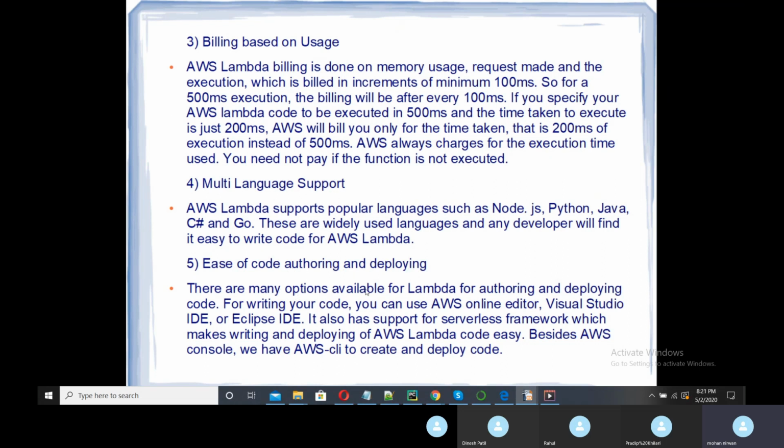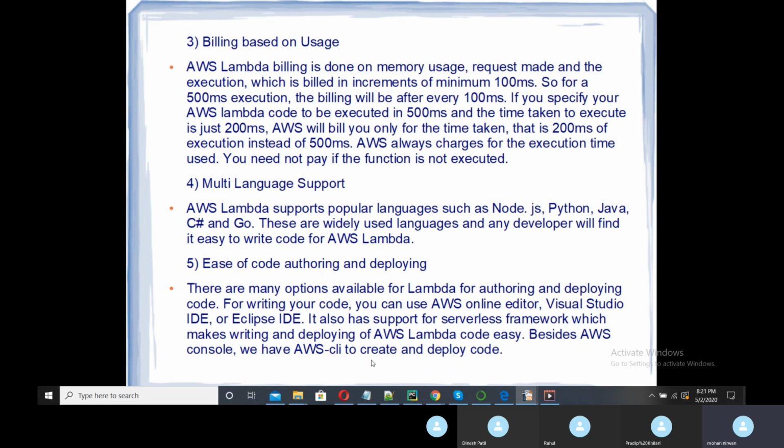The fifth advantage is ease of code authoring and deploying. There are many options available in Lambda for authoring and deploying the code. For writing your code, you can use the AWS online editor, Visual Studio, or Eclipse IDE. It also has support for a serverless framework, which makes writing and deploying AWS Lambda code easy. Besides the AWS Console, we have the AWS CLI to create and deploy code.